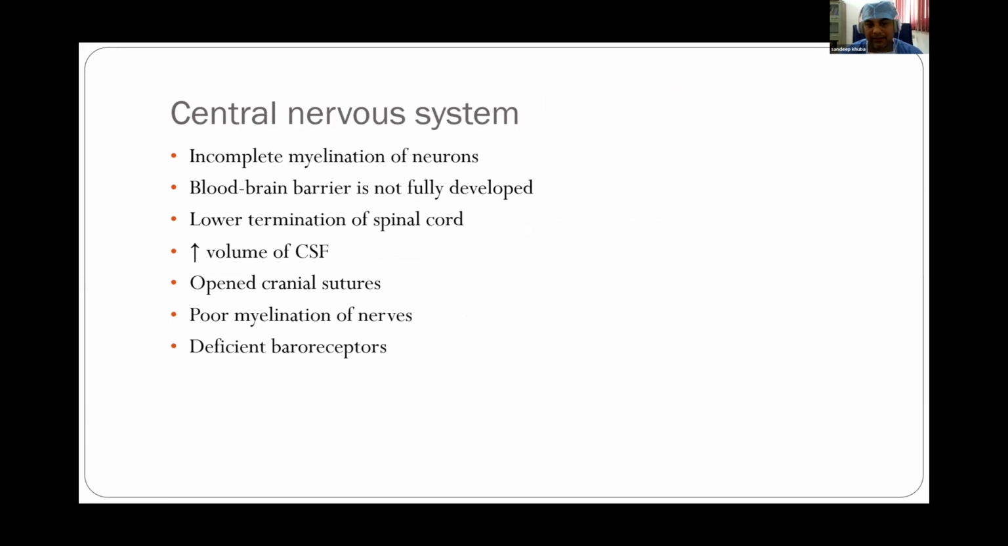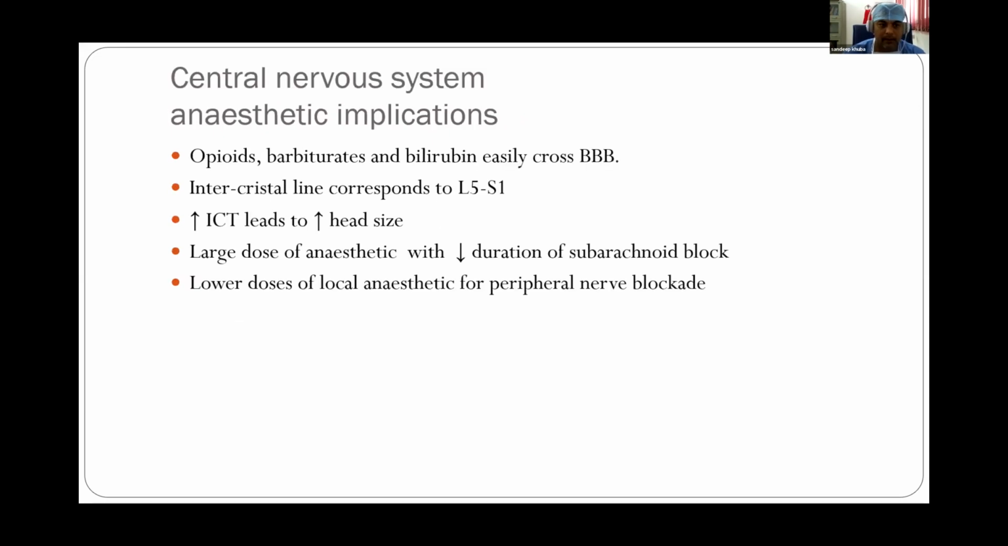If we talk about the central nervous system, there is incomplete myelination of neurons in pediatric patients, and the blood-brain barrier is also not fully developed. The spinal cord terminates at a lower level as compared to the adult. The CSF volume is much larger in pediatric patients. Cranial sutures are open, and in the peripheral nerves, there is poor myelination. Because of the immature blood-brain barrier, opioids, barbiturates, and bilirubin can easily cross the blood-brain barrier, so they have a greater anesthetic effect as compared to adults.